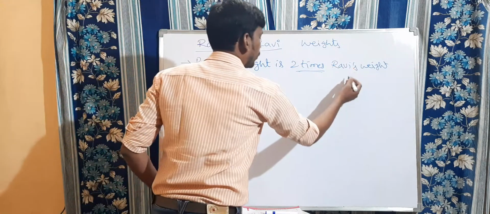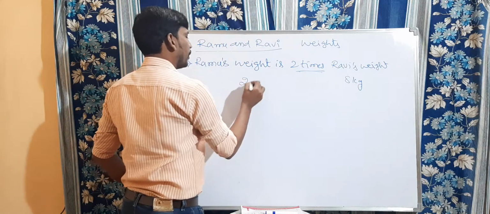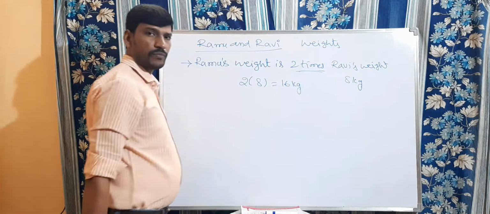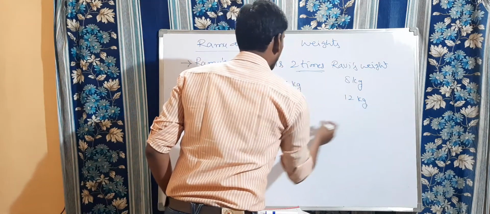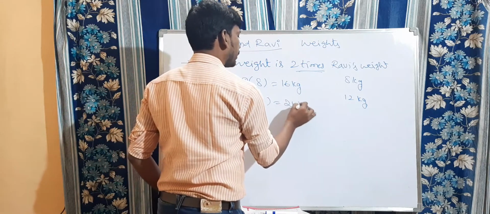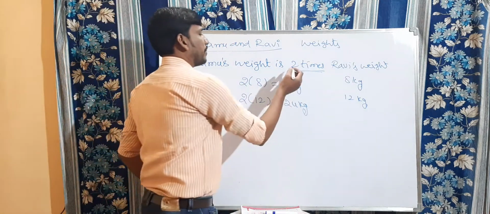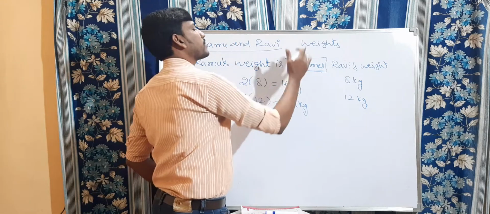Suppose Ravi's weight is 8 kg. Then Ramu will become 2 into 8 kg, which is equal to 16 kg. Suppose Ravi's weight is 12 kg. Then Ramu's weight is 2 into 12, which is equal to 24 kg. Sir, why should we multiply with 2? Because in the statement itself it is given that Ramu's weight is 2 times Ravi's weight.